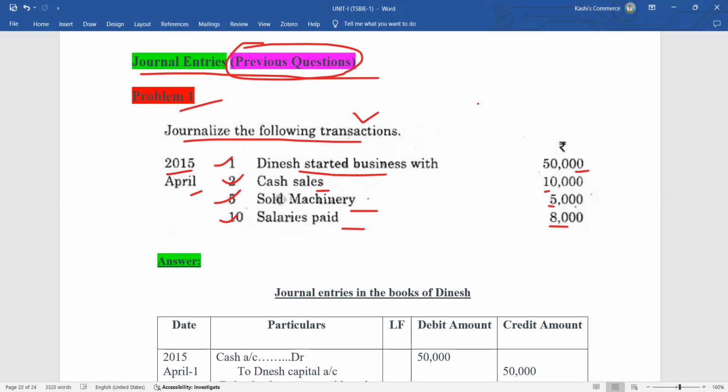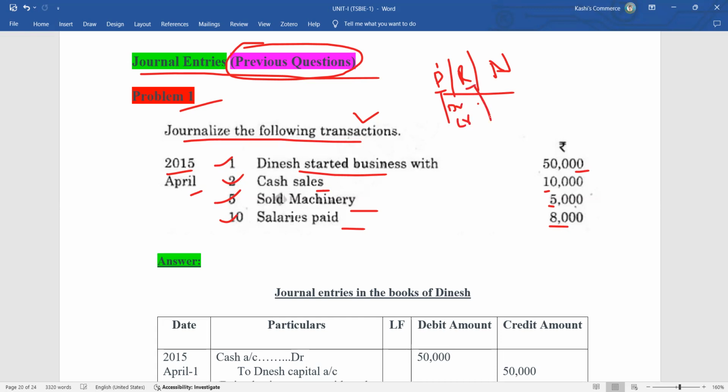Before starting the journal entries, we have to know about the classification of accounts: personal accounts, real accounts, and nominal accounts. Already we discussed the rules of debit and credit for the different types of accounts. Coming to personal accounts: debit the receiver and credit the giver. This is the most important. Debit the receiver, credit the giver.